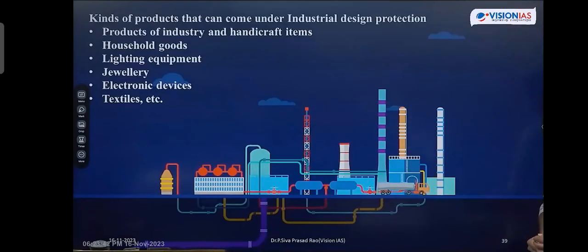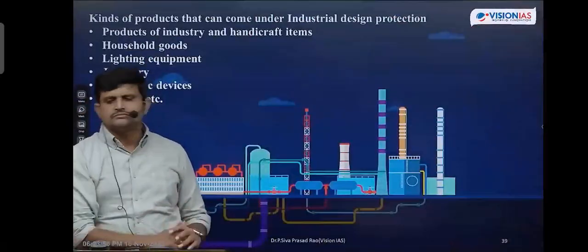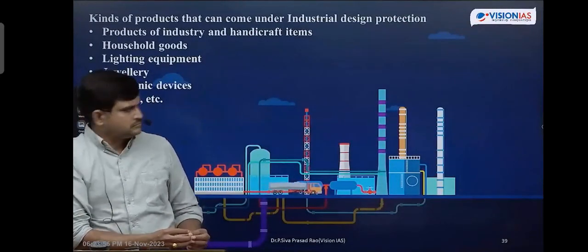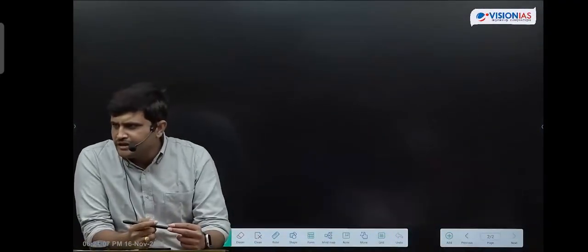Next is tenure. What is the tenure of an industrial design? 10 years. The tenure of industrial designs is 10 years. So that is what industrial design is.